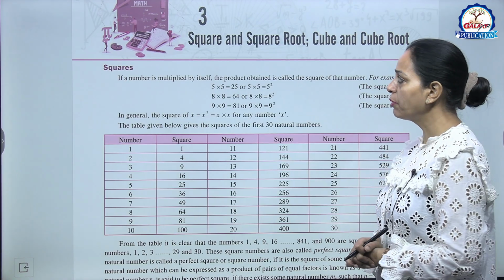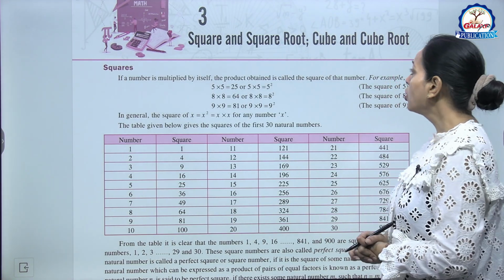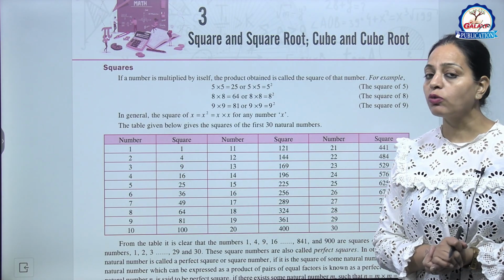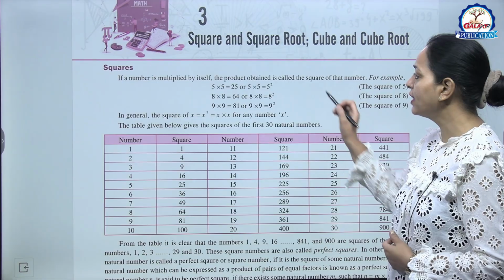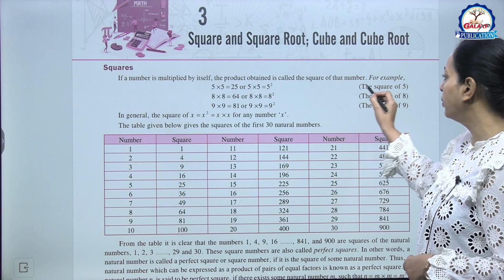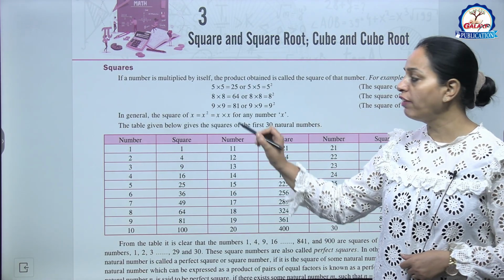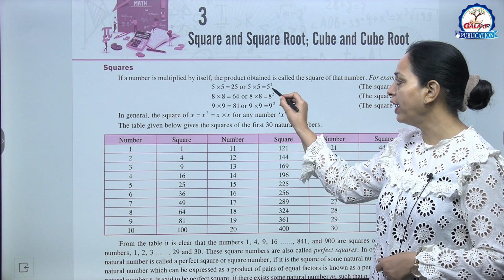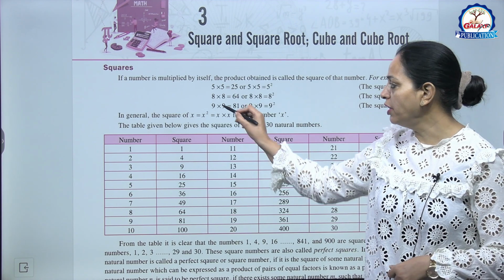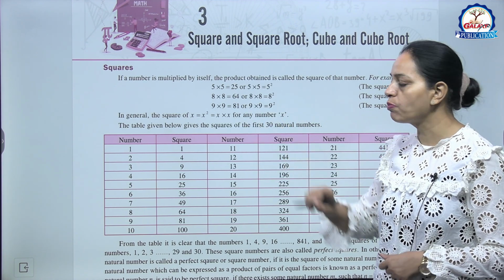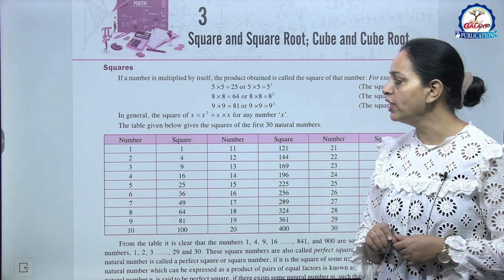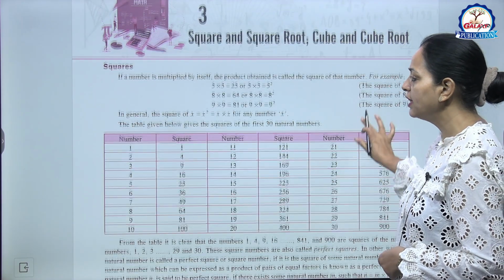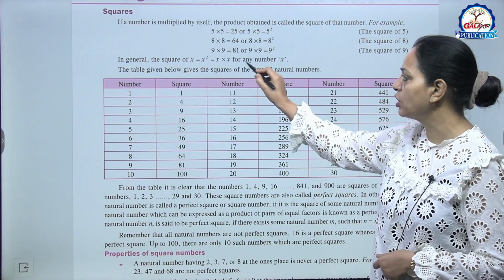Now let's start chapter 3, square and square root, cube and cube root. Now squares. If a number is multiplied by itself, the product obtained is called the square of that number. For example, 5 into 5 is 25, so we can write 5 raised to power 2. 8 into 8 is 64, 8 raised to power 2. 9 into 9, 81, 9 raised to power 2. So in general, the square of x is equal to x square, means x into x.